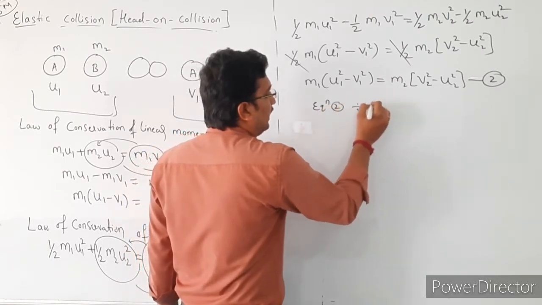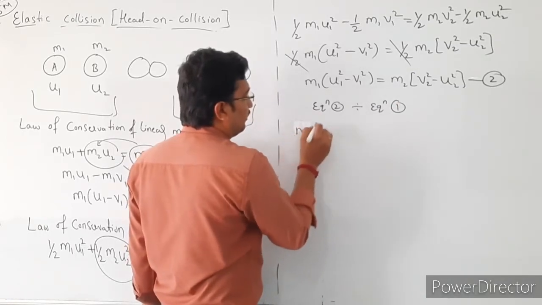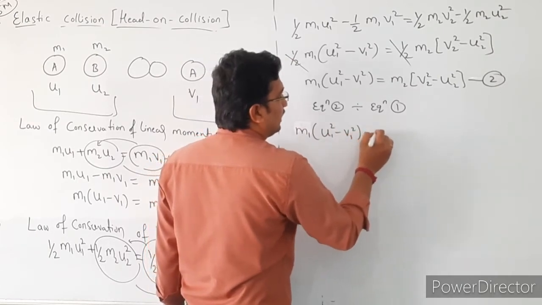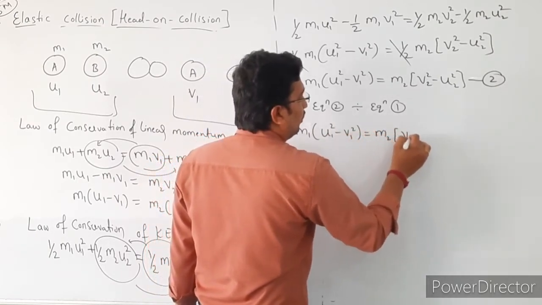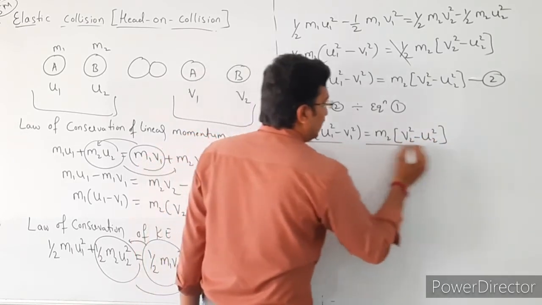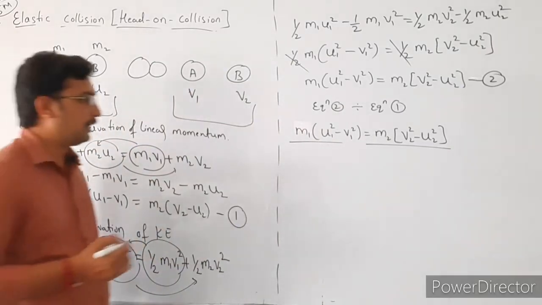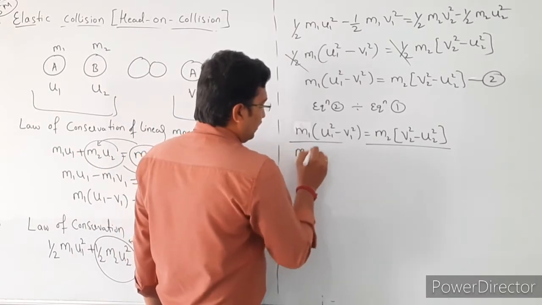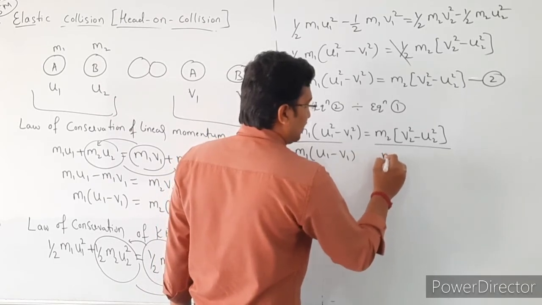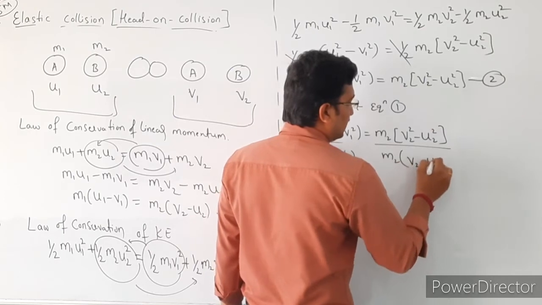The equation 2 value, that is m1(u1² minus v1²) equal to m2(v2² minus u2²), then divided by equation number 1, that is m1(u1 minus v1) equal to m2(v2 minus u2).